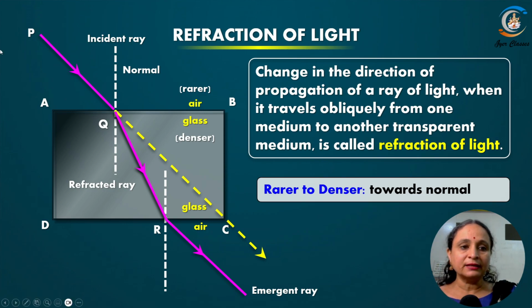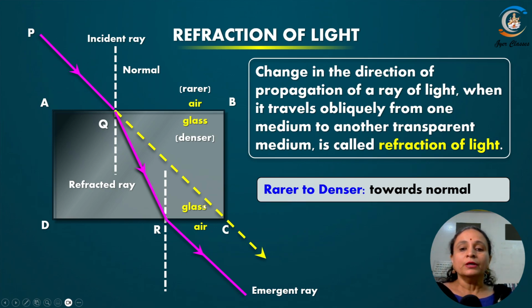So we can see that the first ray PQ is the incident ray, QR is the refracted ray, and R outwards it is called as the emergent ray. So originally PQ को ऐसा सीधा जाना था, but because of the glass medium out here, it has gone from P to Q, Q to R, and then outside as an emergent ray. The original path of the ray and the final path of the ray are parallel to each other.